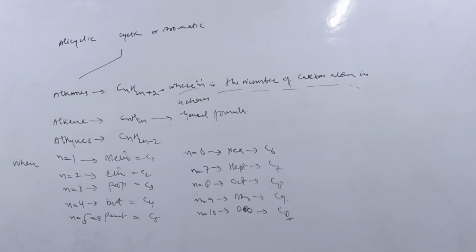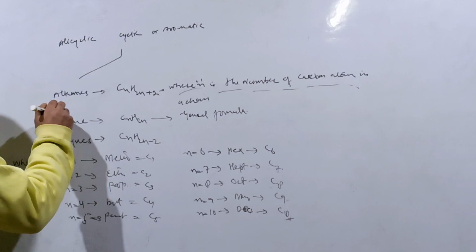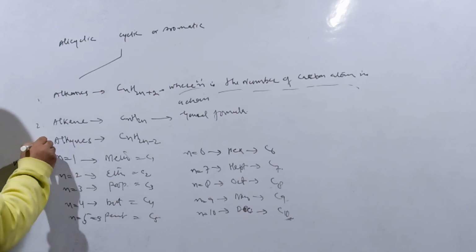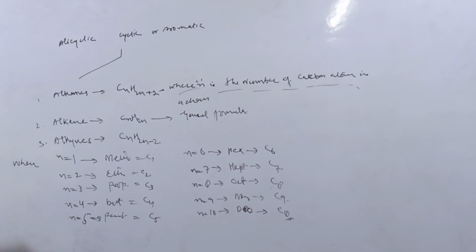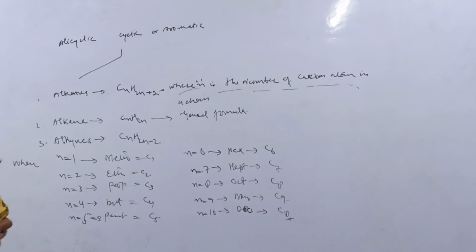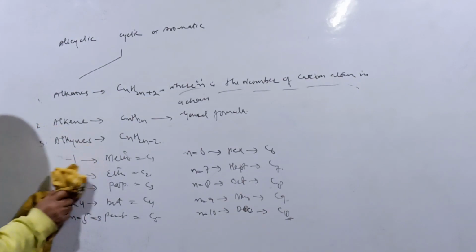These numbers should be remembered for learning organic chemistry in further detail. This is alkanes, this is alkenes, and third, the alkynes. I have to rub this and proceed furthermore.